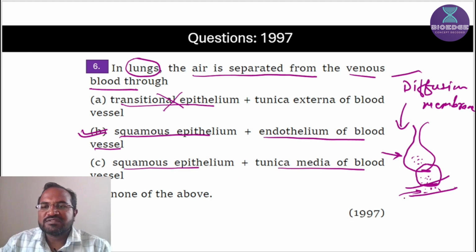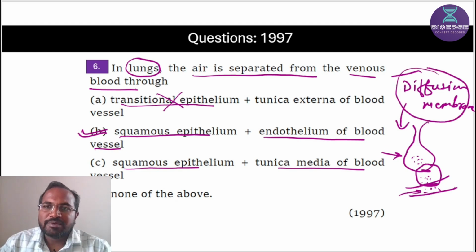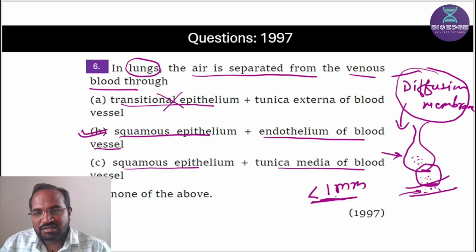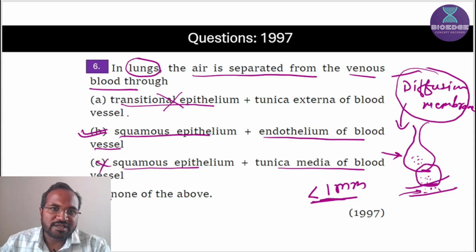Blood vessels are present in the form of capillaries, not in a three-layered form, because capillaries are single layered. That's why this diffusion membrane is thin, its thickness is less than 1 millimeter. This is how thin the diffusion membrane is for the diffusion of gases. None of the above is also not the correct answer.